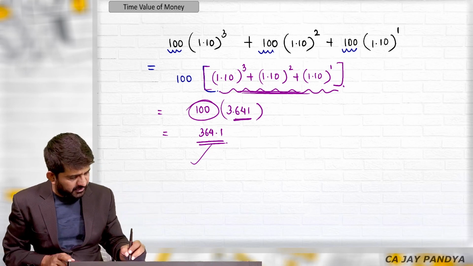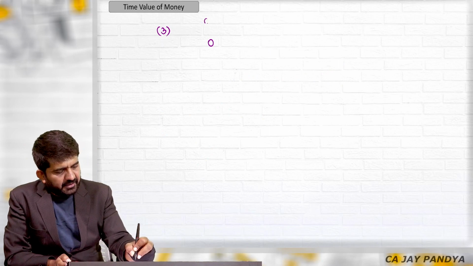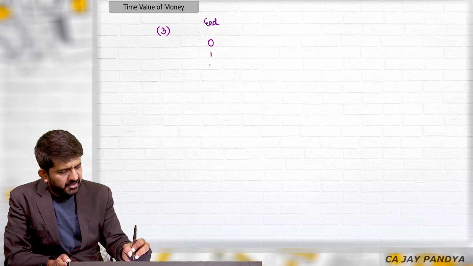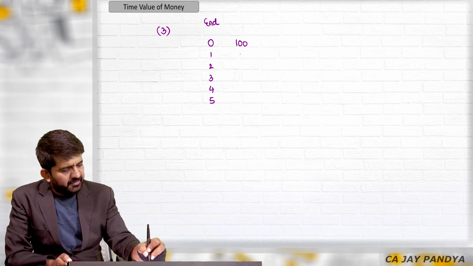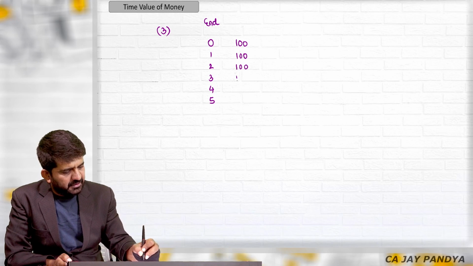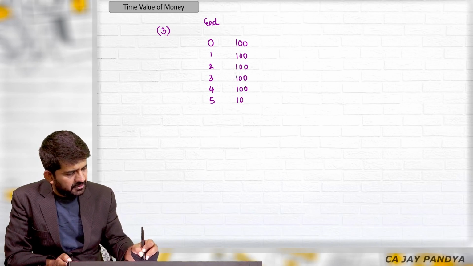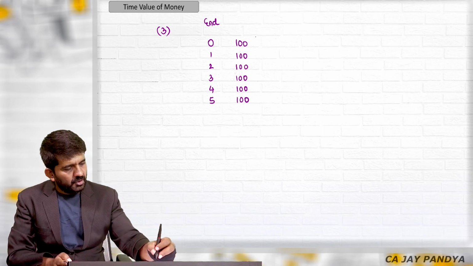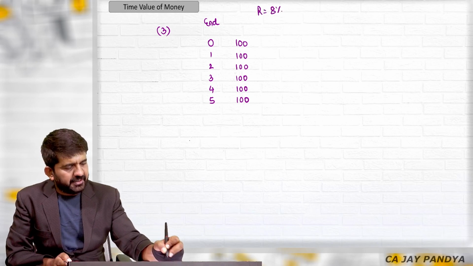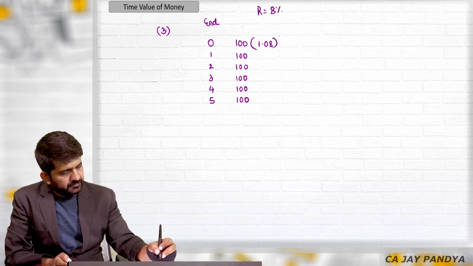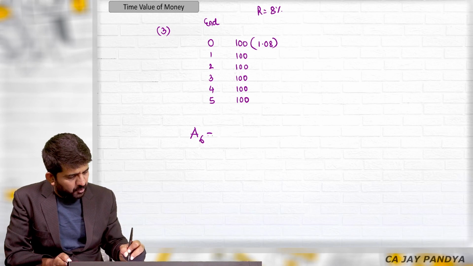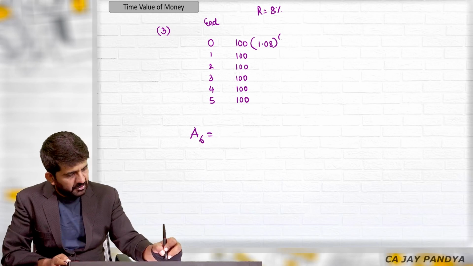So this is 364.1. Let us take category number 3, somewhat a difficult question. At the end of 0 year, 1 year, 2 year, 3 year, 4 year and 5 years, what we are investing is 100 rupees, 100 rupees, 100 rupees, 100 rupees, 100 rupees, 100 rupees. What is the rate of interest? 8%. 100 into 1.08. What will be the amount at the end of 6th year? So this will be 6.